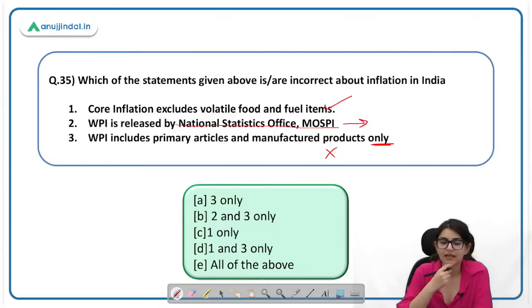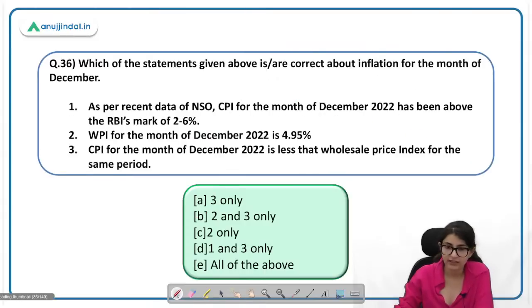WPI includes primary articles and manufactured products only. No, fuel and power is also included. So this statement here is incorrect. 1 is correct and 2 and 3 are incorrect. The answer will be B. You have to find out the incorrect statement. The Office of Economic Advisor, absolutely right. Which comes under which ministry? Ministry of Commerce and Industry. Very good, Parash. Very good.